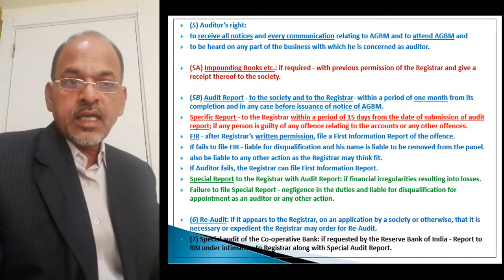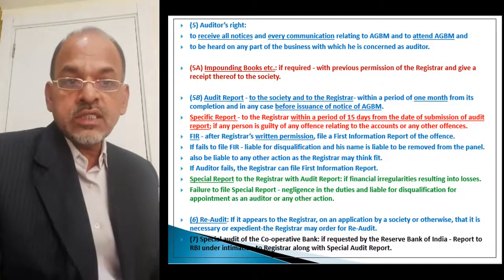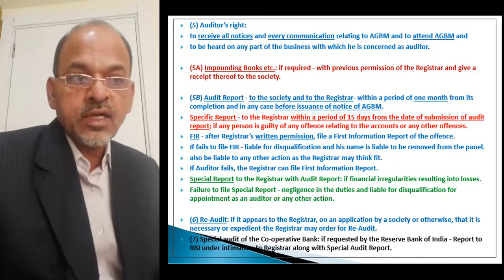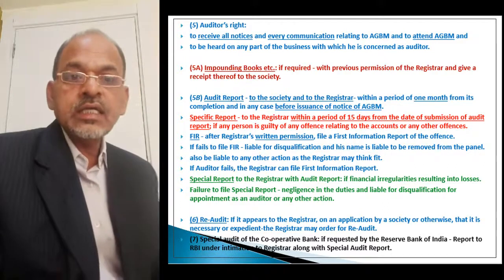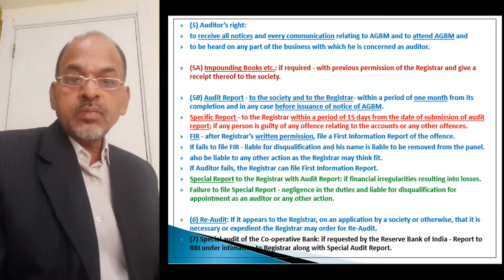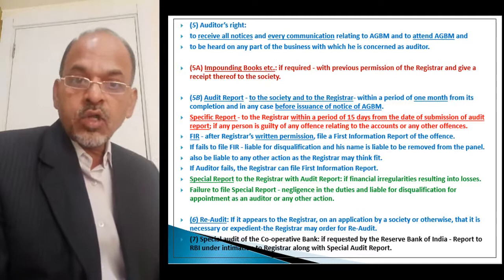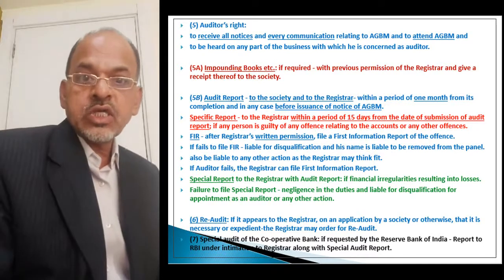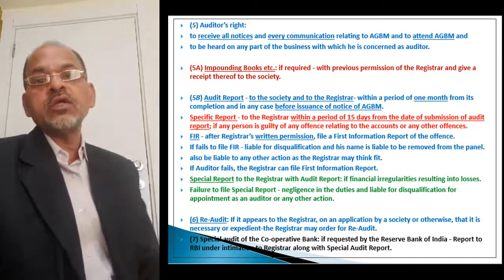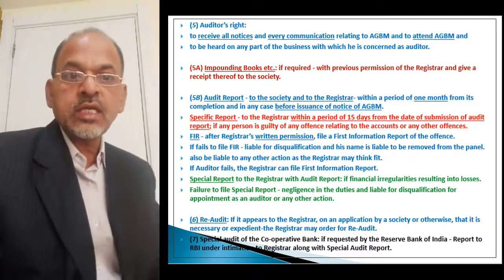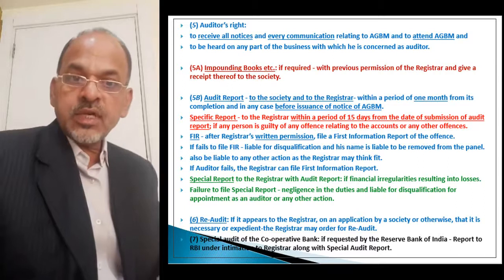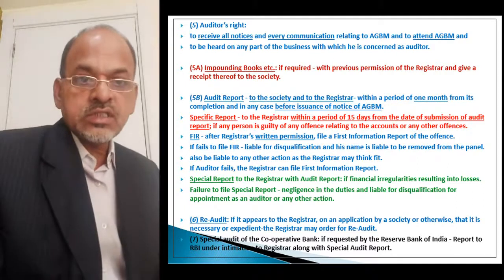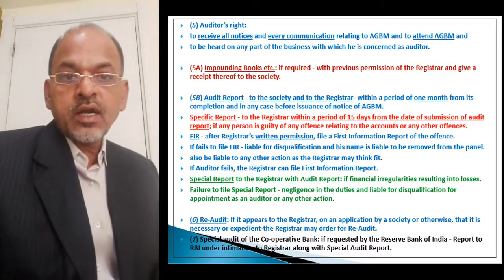If the auditor has noticed certain serious financial irregularities resulting in losses to the society, he will have to prepare a special report on that. He will have to mention all these financial irregularities causing losses to the society in his special report, and submit it to the registrar along with the regular audit report.